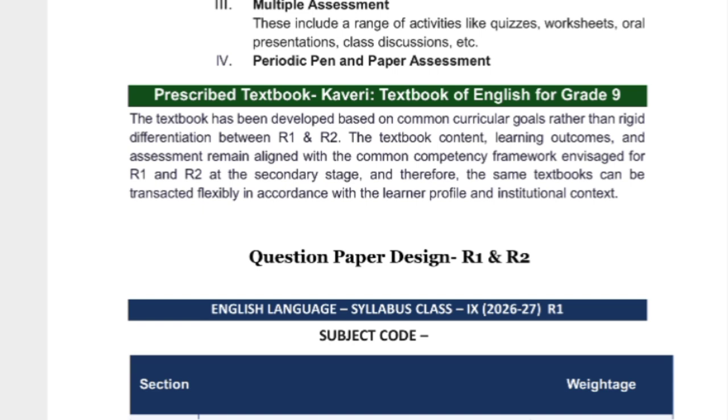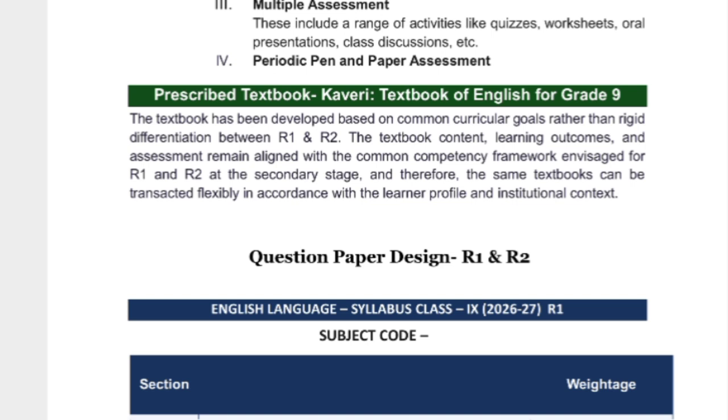Let's discuss the changes in the new syllabus. The paper pattern also has been changed, and this video is very useful and helpful for all the students of class 9th, academic year 2026-27. The English language prescribed textbook for class 9th is Kaveri. The name of the textbook is Kaveri, the textbook for English for class 9.